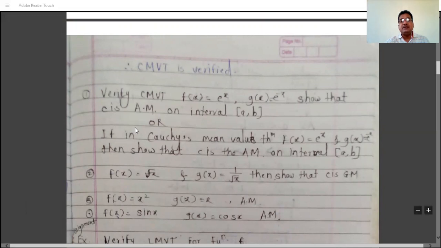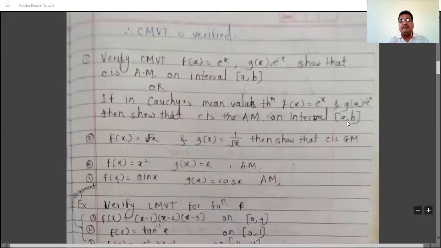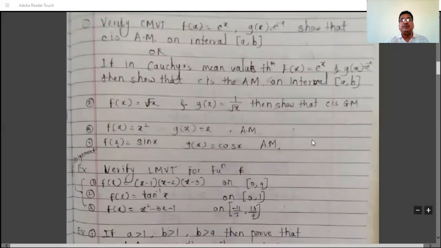The same question in another format: if in Cauchy's mean value theorem, f(x) is e raised to x and g(x) is e raised to minus x, then show that c is the arithmetic mean on the closed interval [a, b]. So we have to show that c is (a plus b) by 2, the arithmetic mean between a and b.